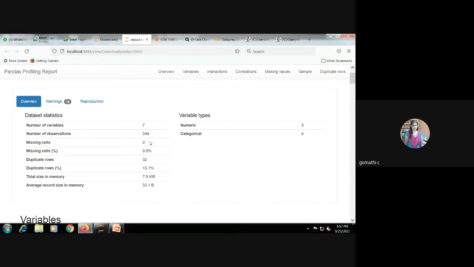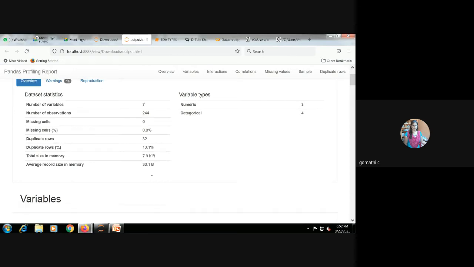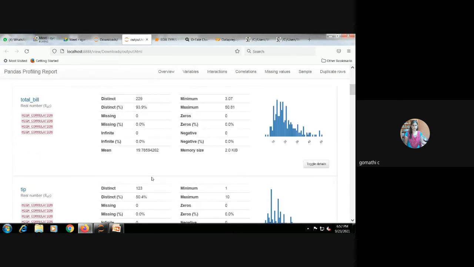Missing values: no missing values. Duplicates: I have duplicate rows, around 32 duplicates are present here. It shows the percentage of duplicates in the overall data set, and the total size of the memory. Once we come down, it will give a better understanding of the data set.